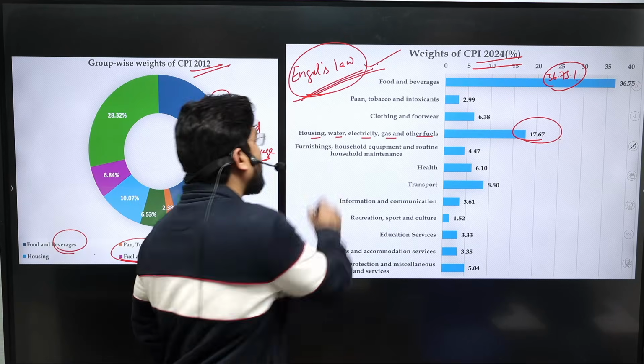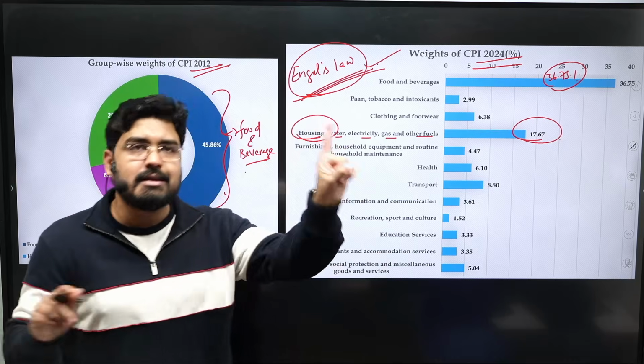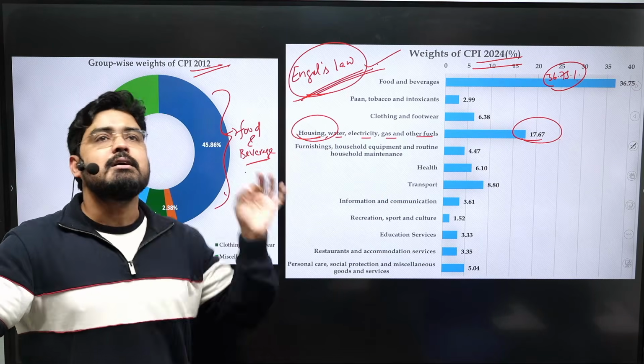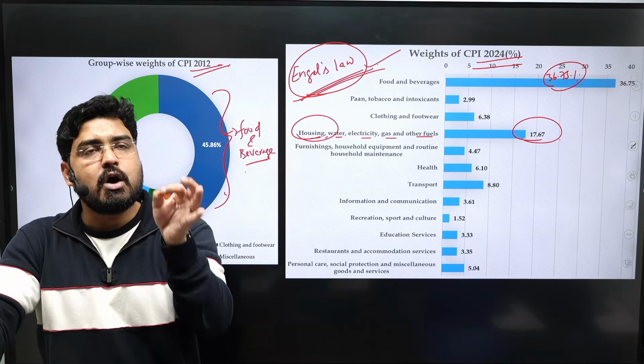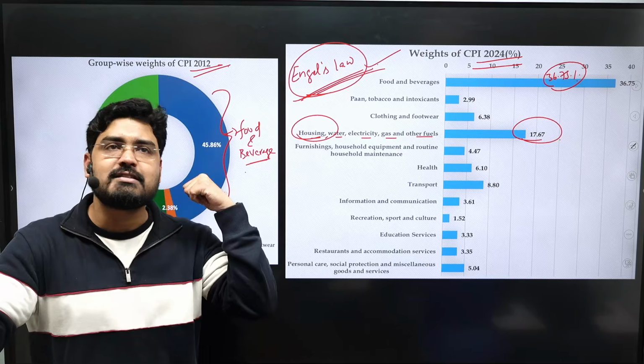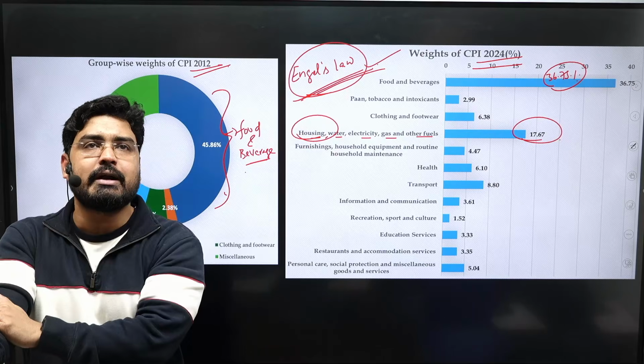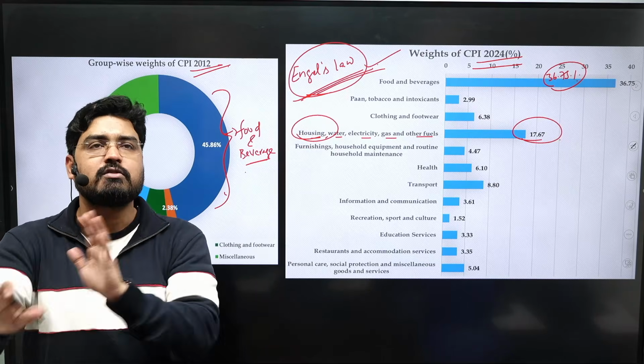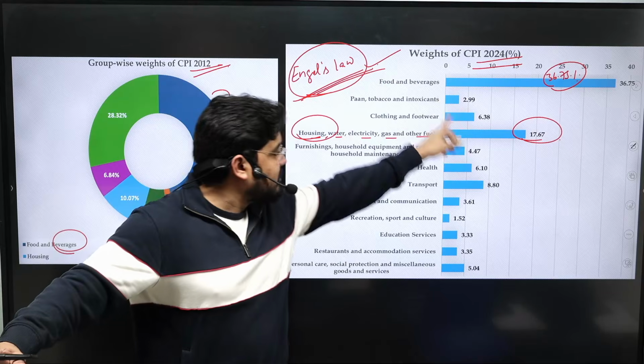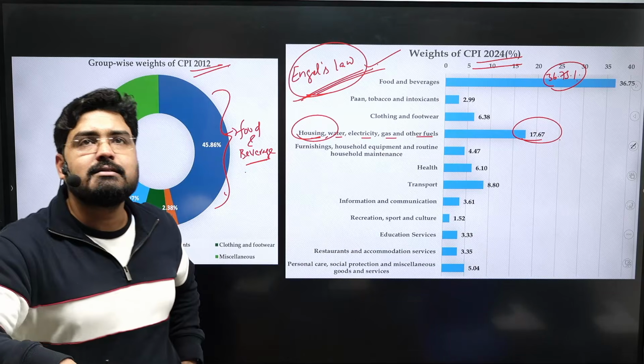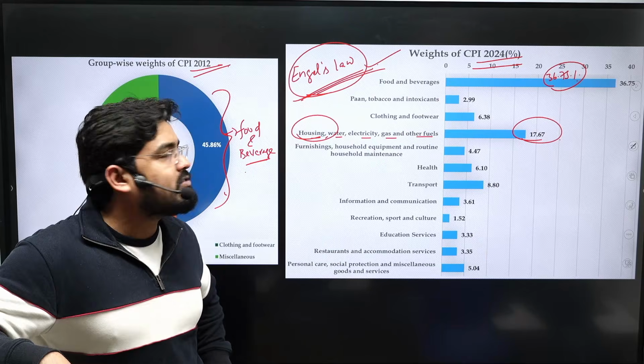But the housing weightage has definitely increased because earlier the rural housing rent component was zero. Now it has increased to 5% weightage. So there is an increase in the housing component. So this is the new weightage of CPI.